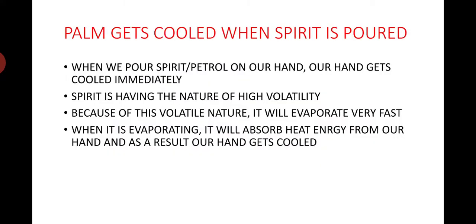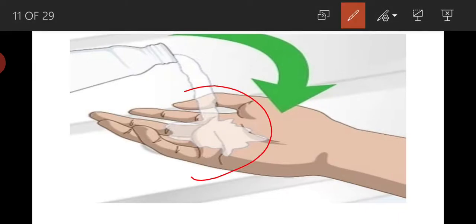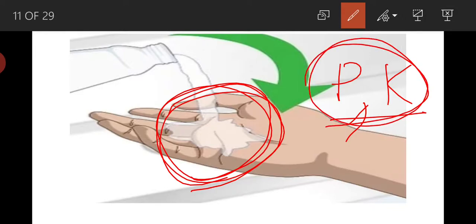Next example is palm gets cooled when spirit is poured on it. In this way, I think most of you have experienced taking spirit or petrol in your hand. If you take spirit or petrol in your hand, then immediately that spirit or petrol or kerosene will get evaporated because they are volatile in nature. Because of their high volatility, they will get evaporated very fast and very easily.